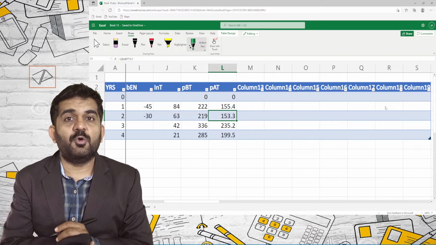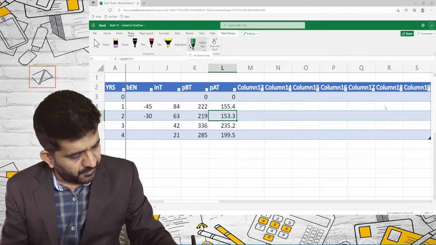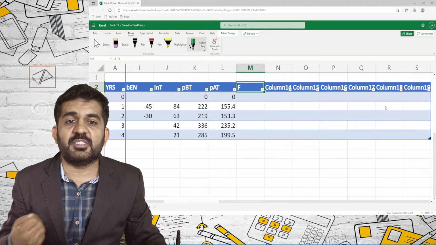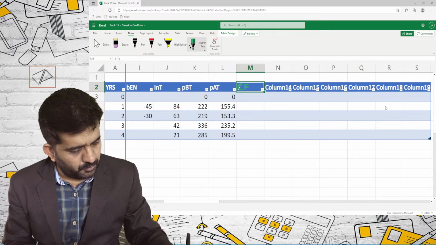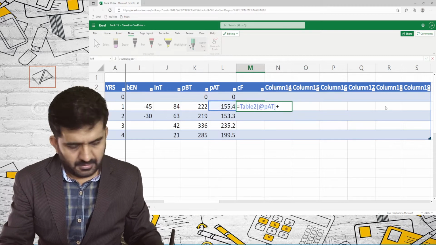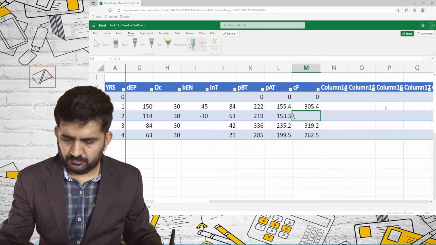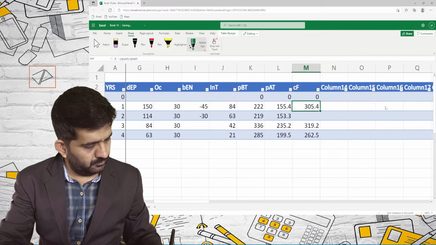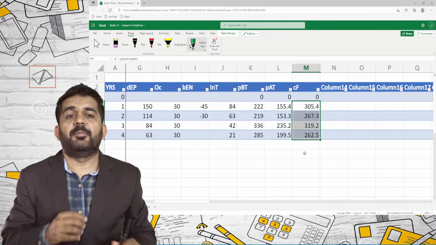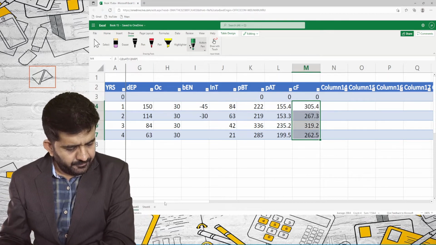Now if I want to find out cash flow from operations, or cash flow from operating activity, I will have to find out cash flows, and that cash flows will be equal to profit after tax plus depreciation. So these are my cash flows. It will be profit after tax plus depreciation. So this is my operating cash flows.